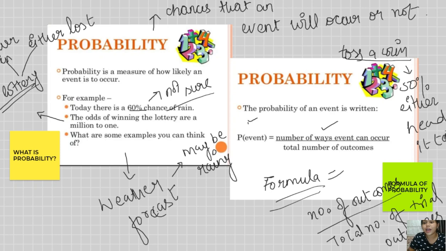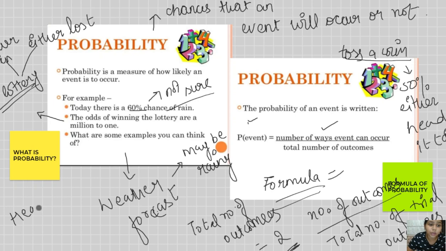So when we toss the coin one time, the total number of outcomes is 2. Either it can be head or it can be tail. Whatever will come, for example the head, the probability that head will occur is 1 out of 2. So it is 1 by 2, or 50% chance of getting head.